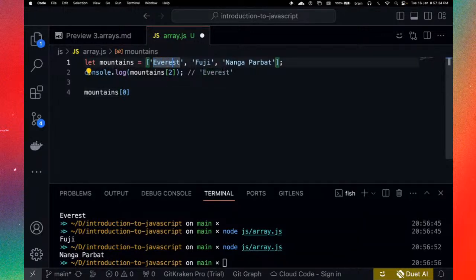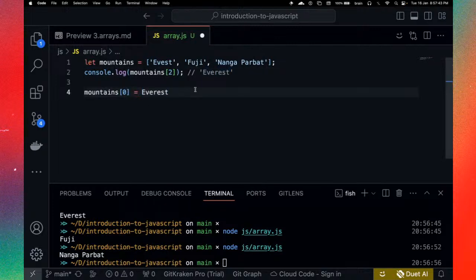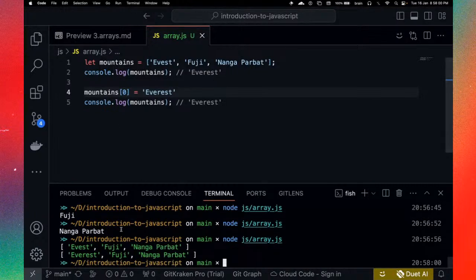If for example you made a spelling error, you can come in here to adjust this, right? Let's have that as a string, and if you do console.log again, let's start by taking this off, and let's just console.log again. Okay, all right. So let's save and let's run this. You see we had that initial error here and then we corrected it right here.